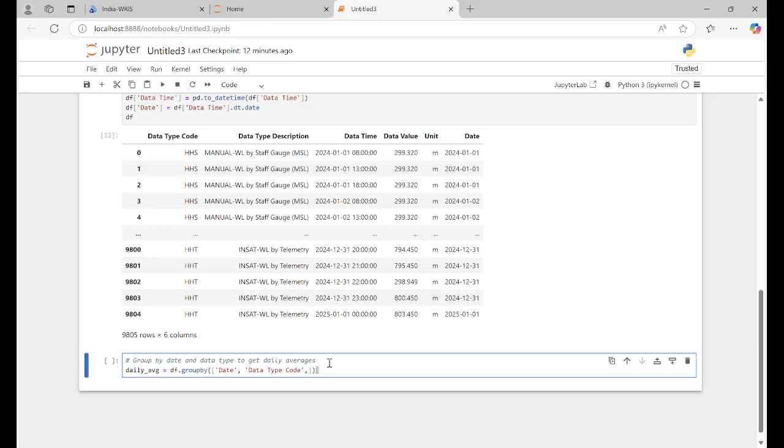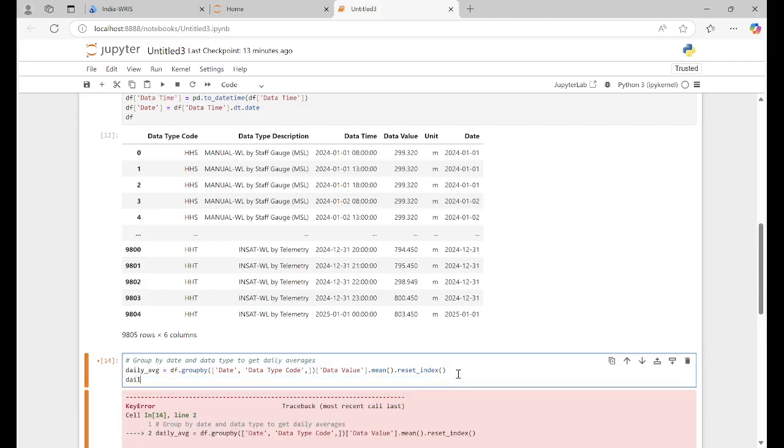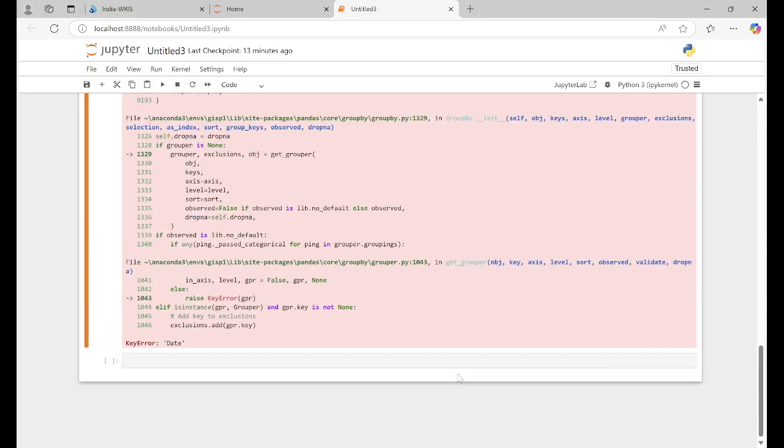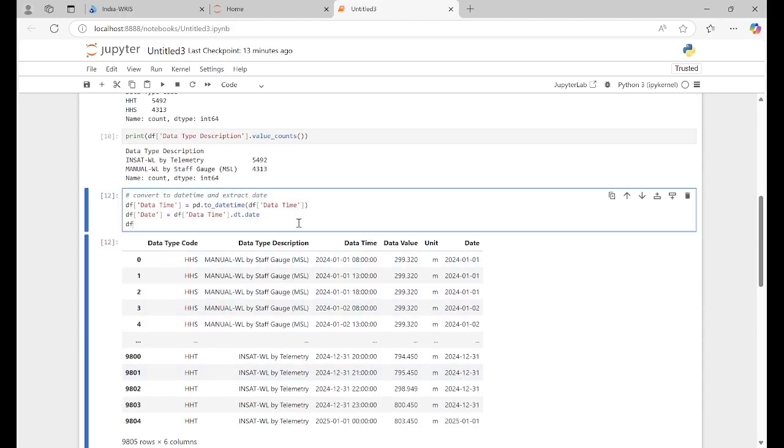And what we need finally is data value. Then we take mean and reset the index. Run it, it worked. No error means it worked. Some error, no issue, we will run it again.